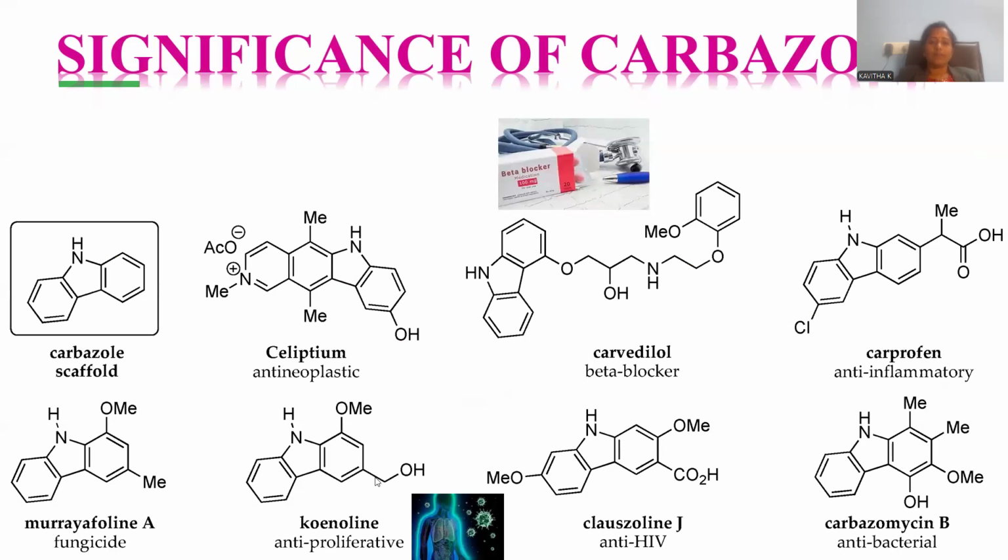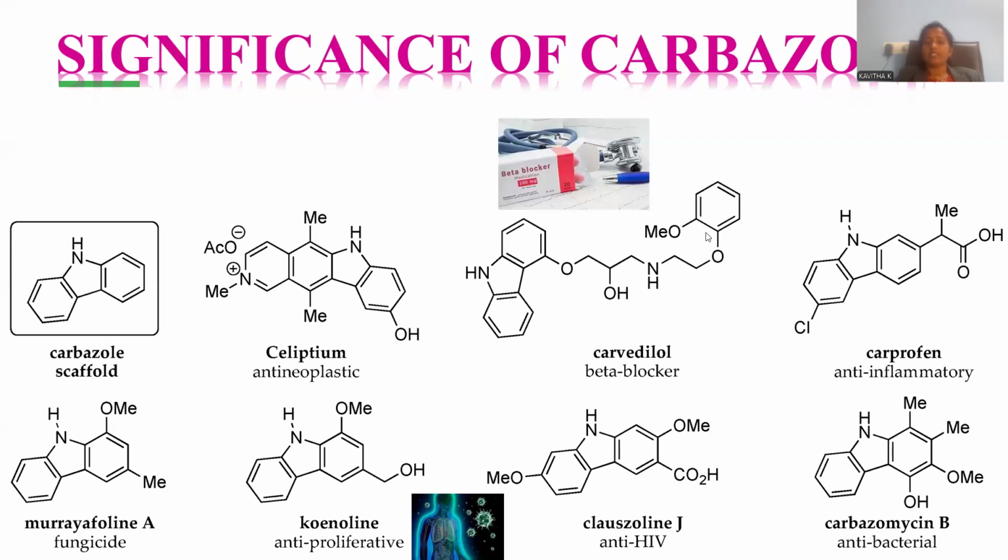Now, let me extend the applicability of carbazole in the field of pharmacopoeia. The carbazole scaffold is part of Celiptium. Celiptium is the kind of drug you can clearly observe, where carbazole is in conjunction with this pyridinium acetate again. That is anti-neoplastic. Just now we observed that it is an anti-cancer curative. And here is carvedilol. Carvedilol is a kind of beta blocker. You can observe carbazole is located over here, and a long chain of alkyl is substituted on the benzene ring, with an ether linkage, hydroxyl functionality, secondary amine, again an ether, and benzene with methoxy.